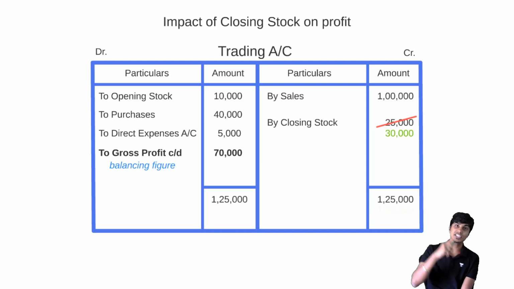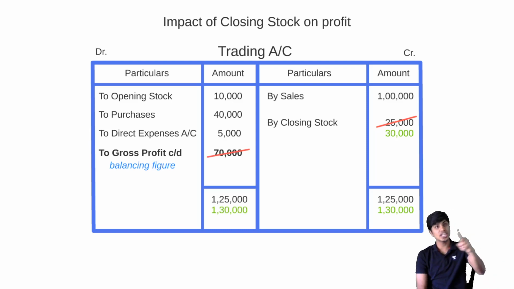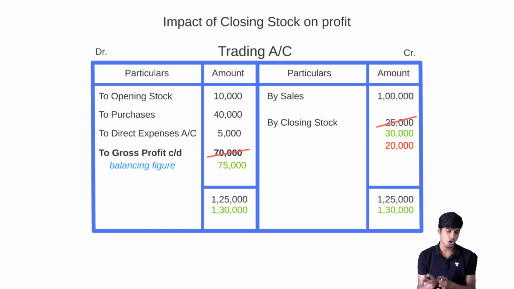My closing stock increases by 5. My total on the credit side increases by 5, bringing it up to 1 lakh 30. The total on the debit side will become 1 lakh 30, leading to a change in my balancing figure, moving it from 70 to 75. So with an increase in my closing stock, there is an increase in my profit. I hope you all understood.